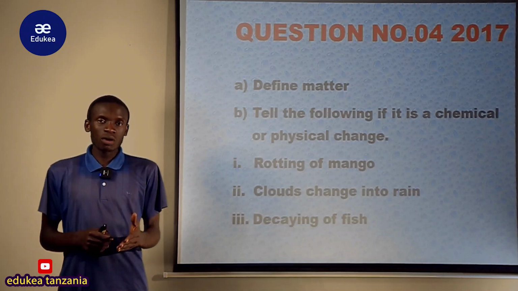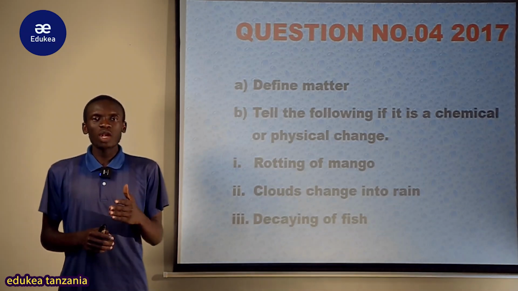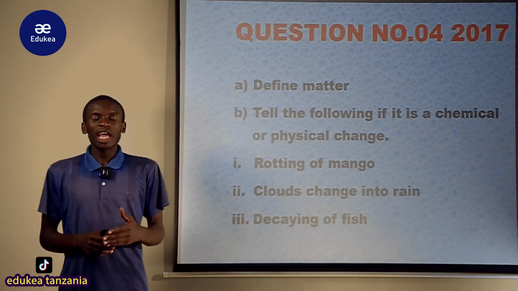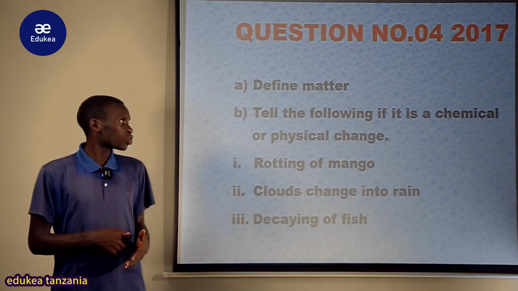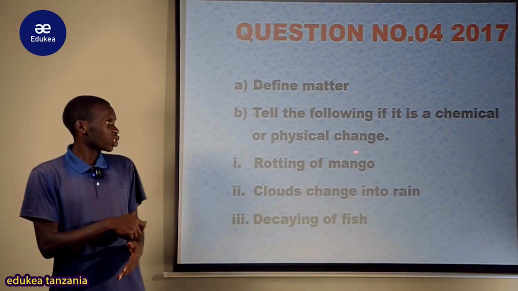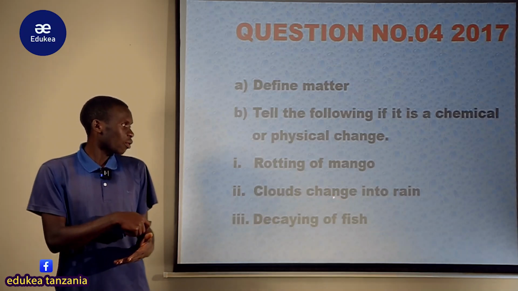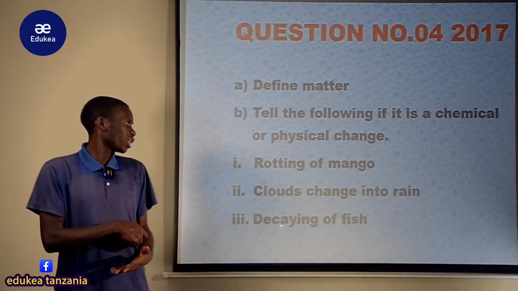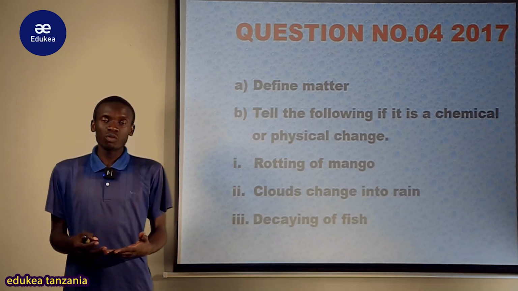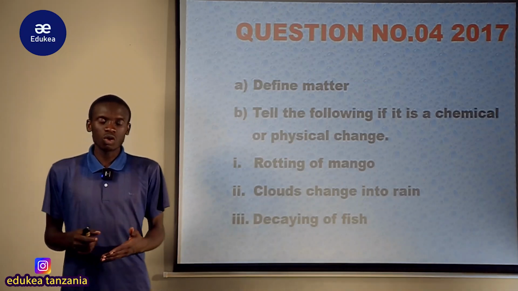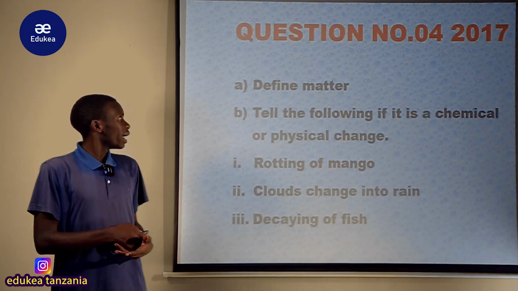First you have to know what is chemical change and what is physical change. After knowing that, it can be easy to answer the question about the rotting of mango, clouds changing into rain, and a fish decaying. What kind of change is this? So that was the question.